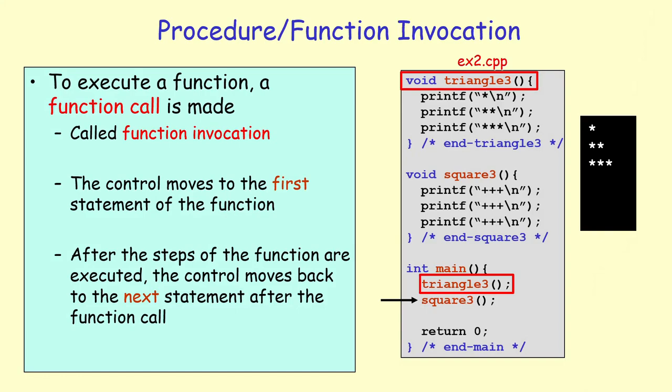This time we are making a call to square3 to print the square pattern on the screen. So the control is going to jump to the first statement of the square3 function, and we are going to execute the statements inside square3, and that's going to print the square pattern on the screen. When we reach the end of square3, again the control is going to come back to the caller's context and continue with the next statement, which is return 0. And when we execute return 0, the program is going to terminate.